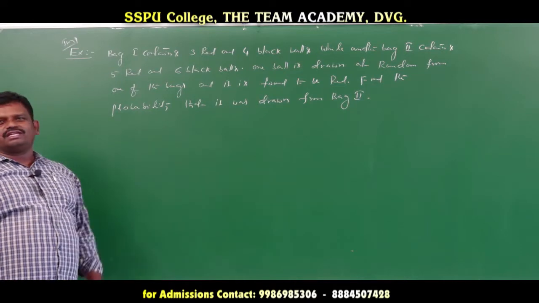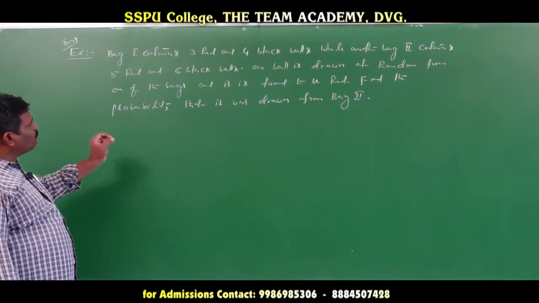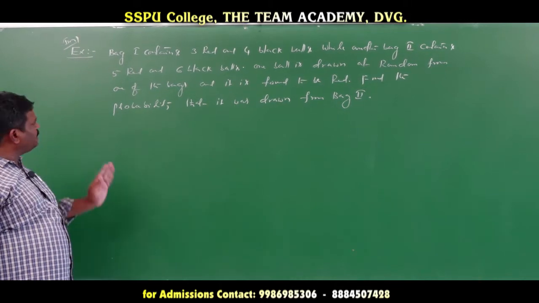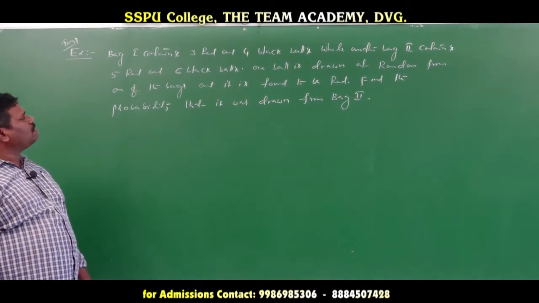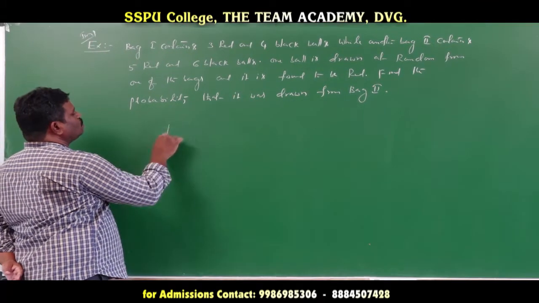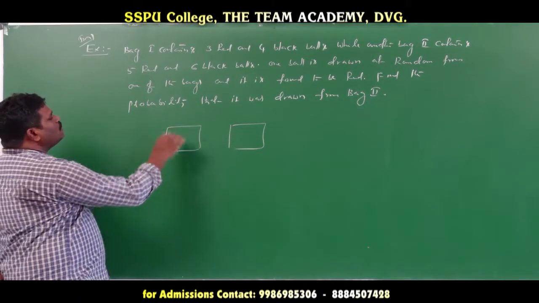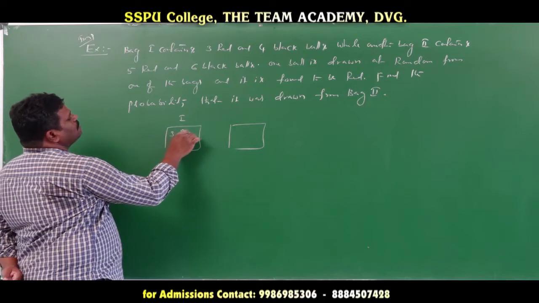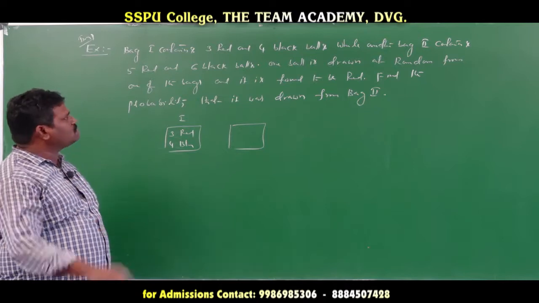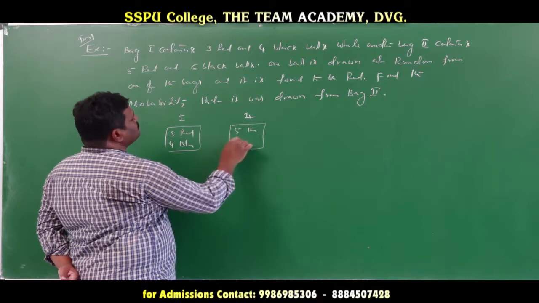If we first understand the question easily, we can get the answer within 3 steps. Here what is given: bag 1 contains 3 red balls and 4 black balls, while another bag 2 contains 5 red and 6 black balls. Okay? 2 boxes are there here. Suppose this is box 1 and this is box 2. In box 1 there are 2 colors: 3 red and 4 black balls. In the other box, 5 red and 6 black balls are given.